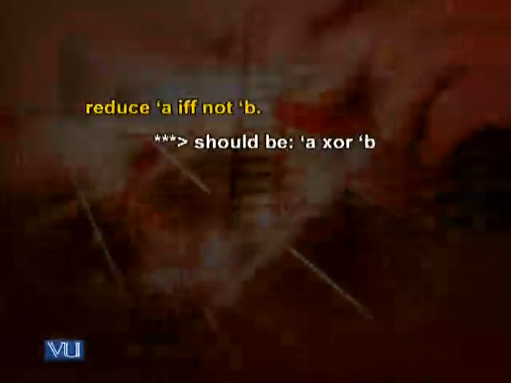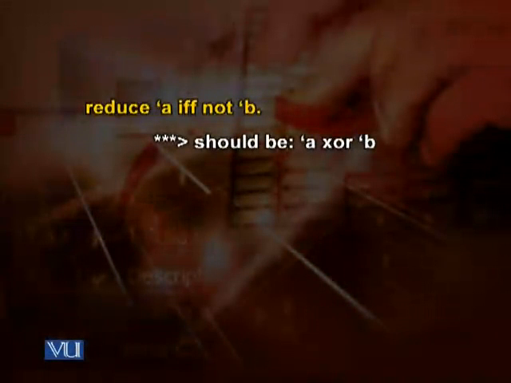We reduce A if and only if not B. It should be A exclusive or B. Now this is interesting. In this particular case, we are not getting true or false. We are getting another formulation, and that formulation is our basic formulation reduced to XOR and AND. In this particular case, simply XOR.